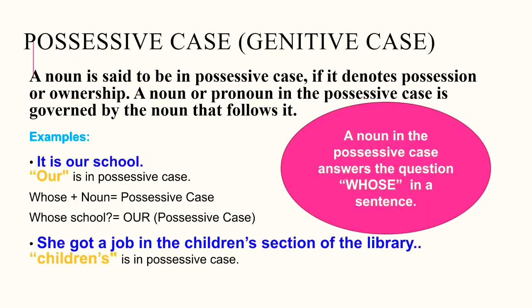Next, possessive case. A noun is said to be in possessive case if it denotes possession or ownership. A noun or pronoun in the possessive case is governed by the noun that follows it. For example, it is our school. Here the word our is in possessive case.